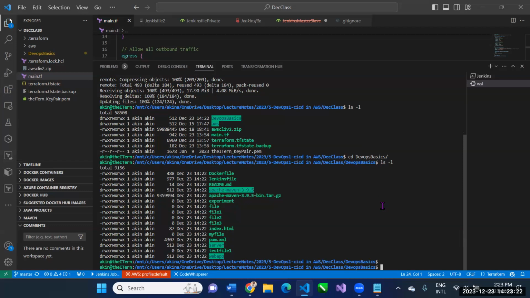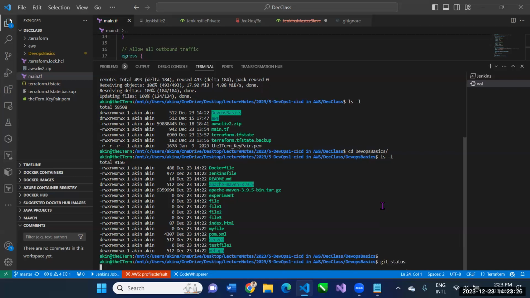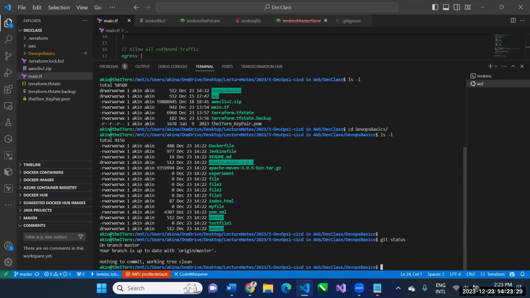So if I do git status, it tells me there is no difference between what I have here locally and what is in the remote branch. Your branch is up to date with the remote branch. There is no difference. Everything is intact.